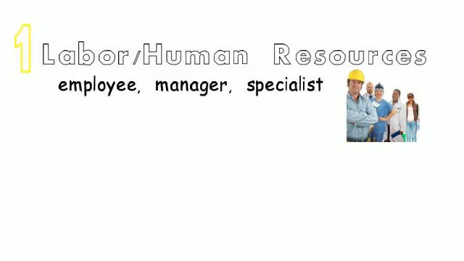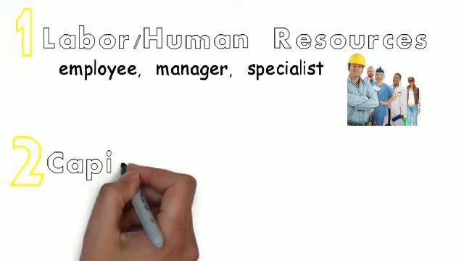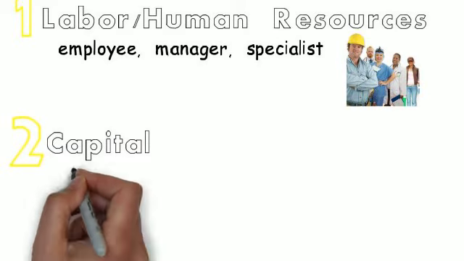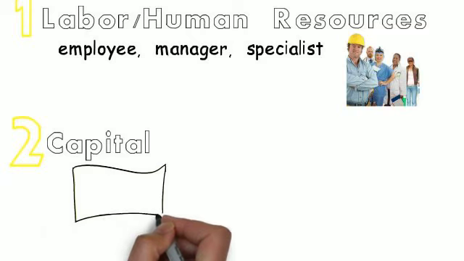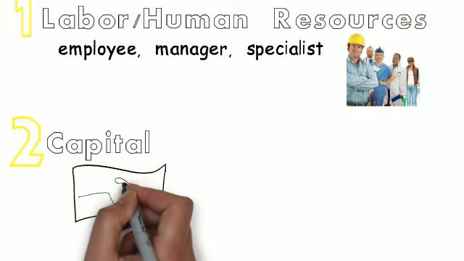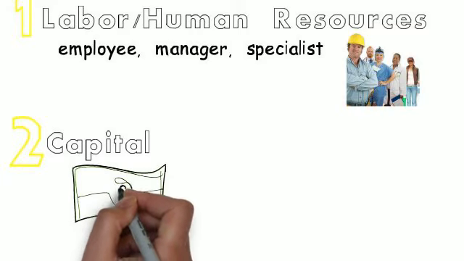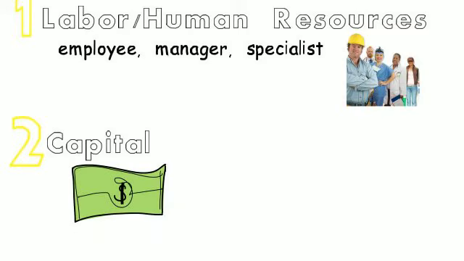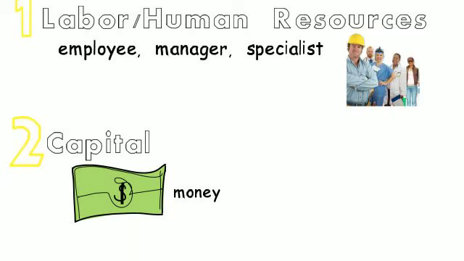Once we have employees and managers, we need a second factor to produce, which is capital. To make it simple, capital is just money. Now there are a lot of things which we can discuss about money, but we are not going to discuss it today. The concept or the things related to capital is huge. So we are going to define capital as only money.